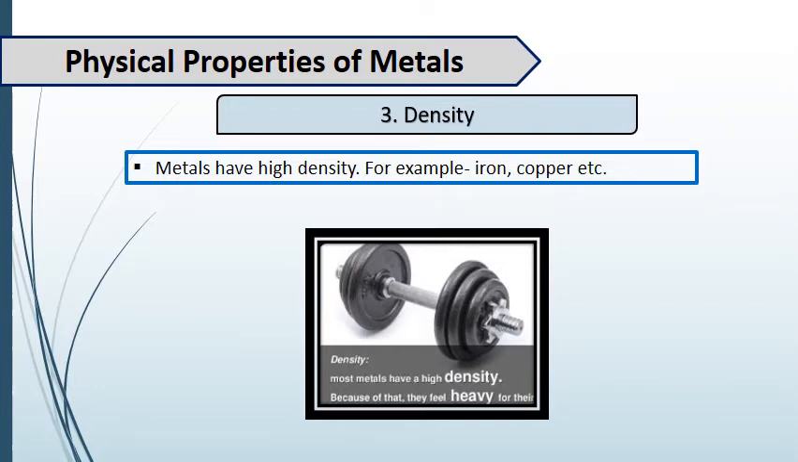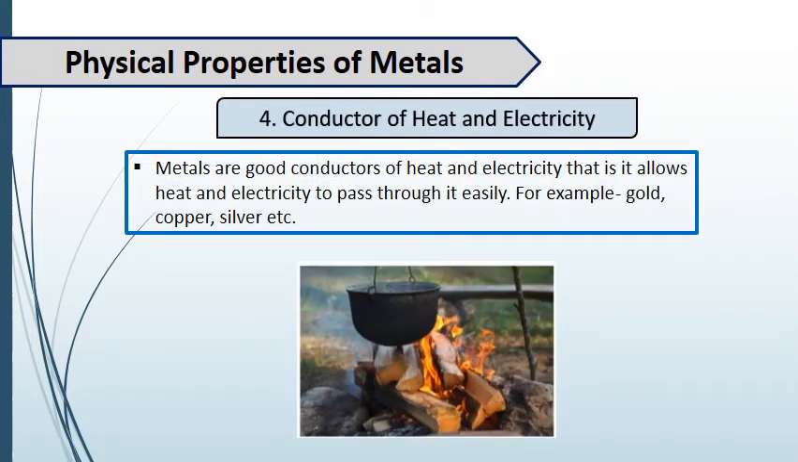Next, density. Metals have high density. Due to high density, the things made from metal are heavy. For example, iron, copper. Metals are good conductors of heat and electricity. As I told you before, they allow electricity and heat to pass through them easily. For example, copper, silver, aluminium. We use utensils made up of aluminium at home, and we can see that they easily allow heat to pass through them.